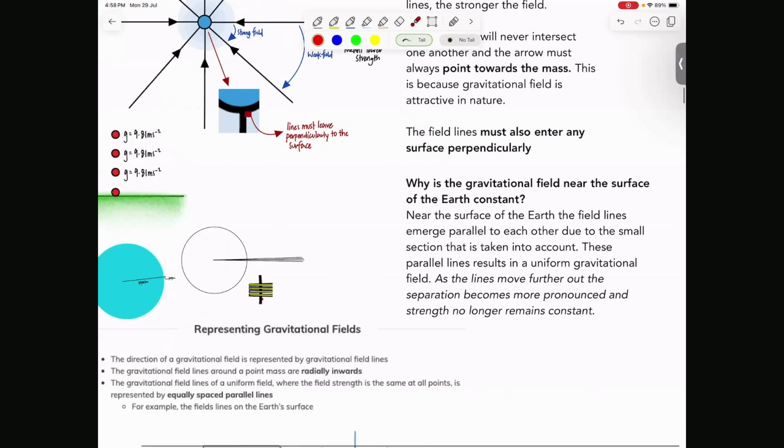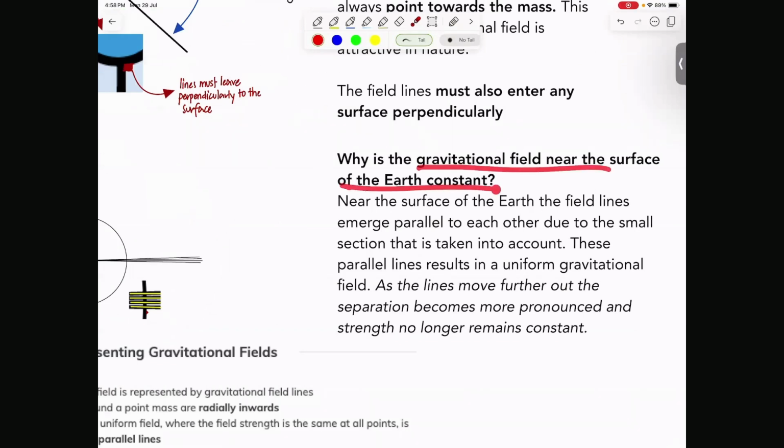So AJ, why is the gravitational field near the surface of the Earth constant? It's because near the surface of the Earth, the lines emerge parallel to each other, and these parallel lines result in a uniform field. As the lines move further out, the separation becomes more pronounced, and the strength no longer remains constant. Okay, so it appears to be constant near the surface of the Earth, which was what we had till now. Till now we were always close to the Earth's surface.